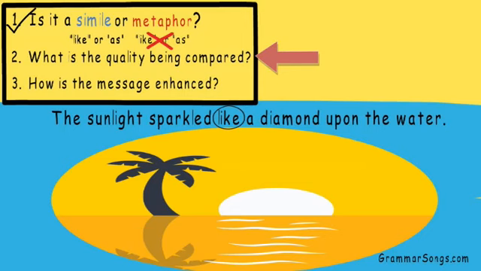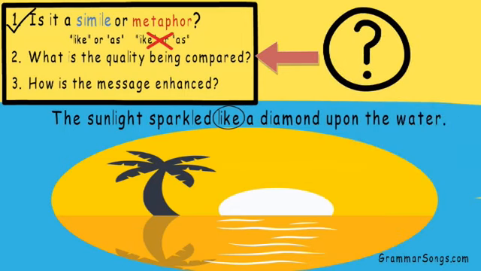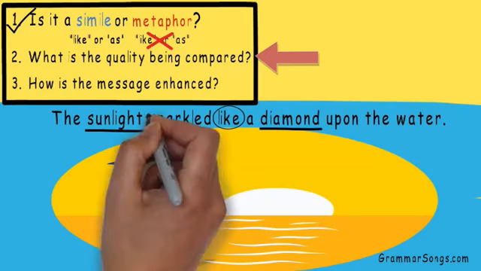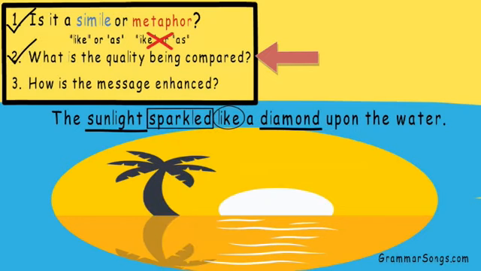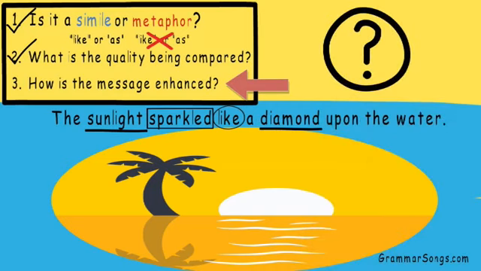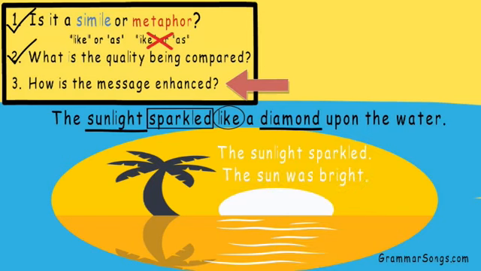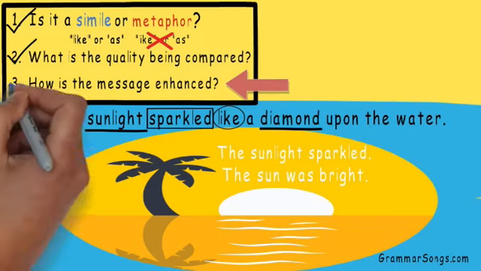Next, we need to note the quality being compared. Which two subjects is the author comparing in this simile? Well, the author is comparing the sunlight to a diamond. Both the sunlight and a diamond have the quality of sparkling. So why would the author use this simile? How is the message enhanced? Well, without this simile, the author could simply write, "The sunlight sparkled," or "The sun was bright." Using a simile encourages the reader to envision the quality of the sun. By comparing the sun to a diamond, the author stimulates imagination, painting a more vivid picture for the reader.